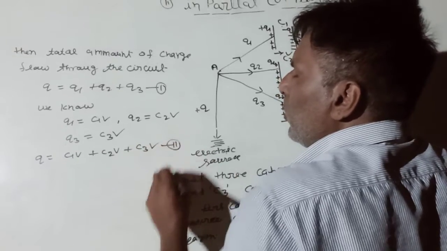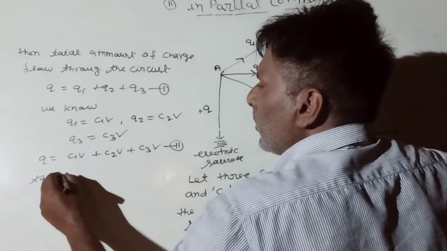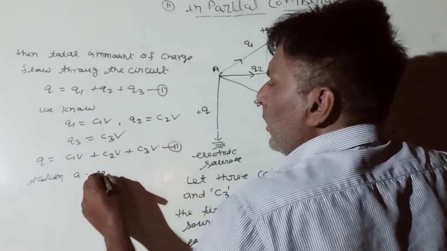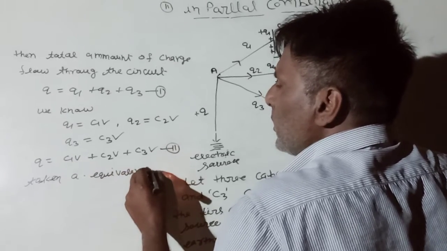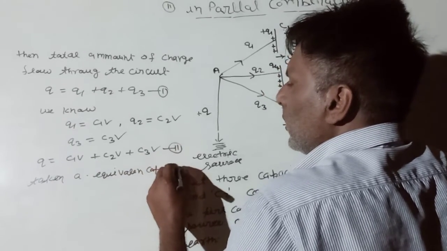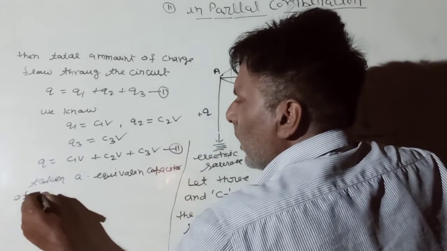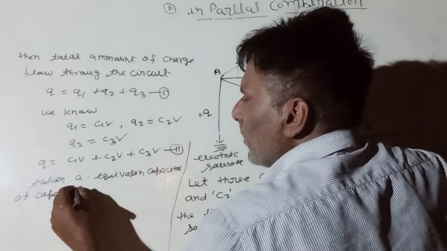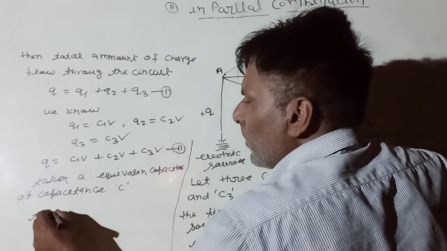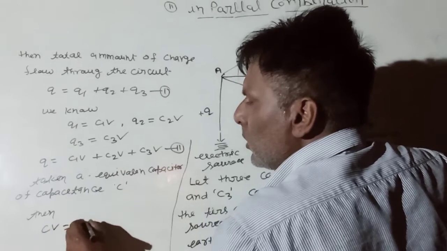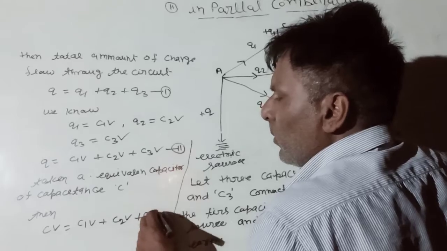This is equation 2. Take an equivalent capacitor of capacitance C. Then CV is equal to C1V plus C2V plus C3V.